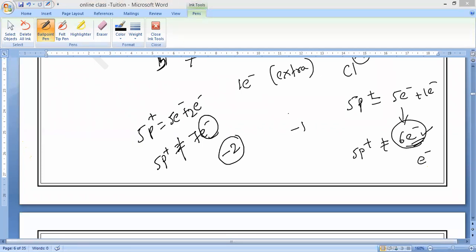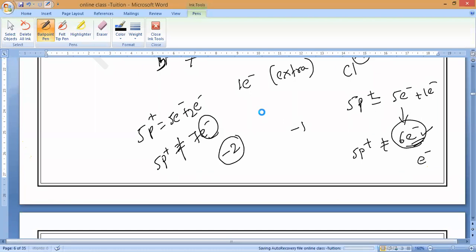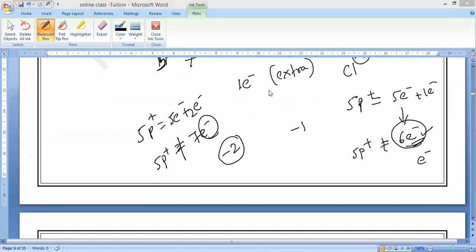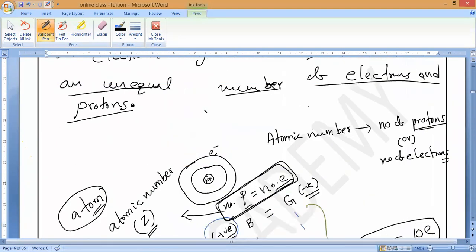Receiving means the charge will be negative. If you are donating, the charge will be positive. Protons become lesser, electrons increase more. Do you understand? Losing means the electron count will decrease. The proton count does not really increase, it is originally the same, but when the number of electrons decreases, automatically one proton is more. That is what is happening.